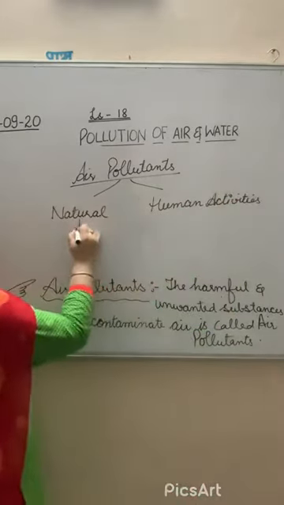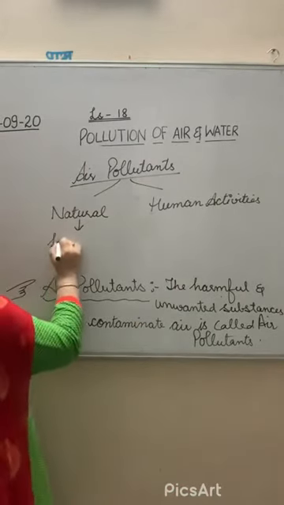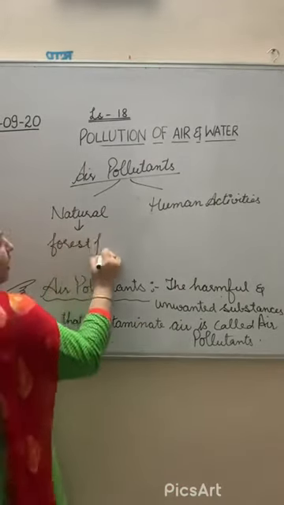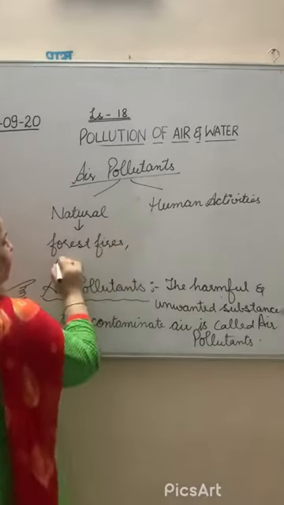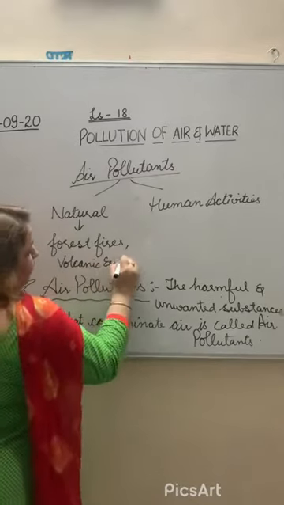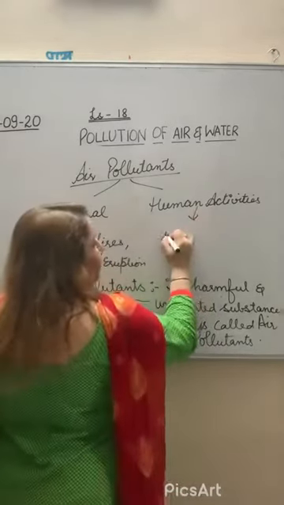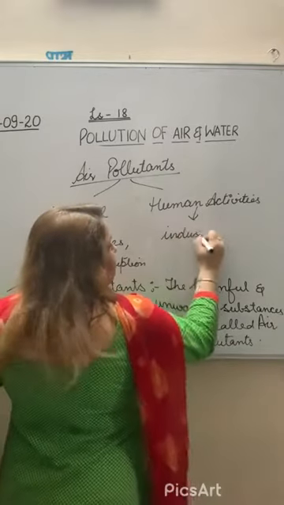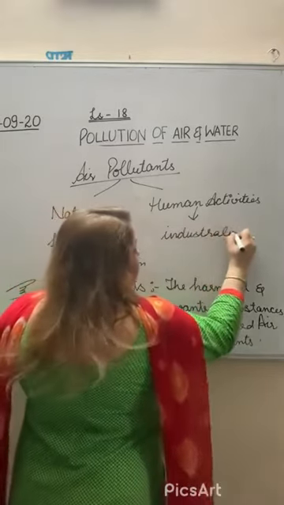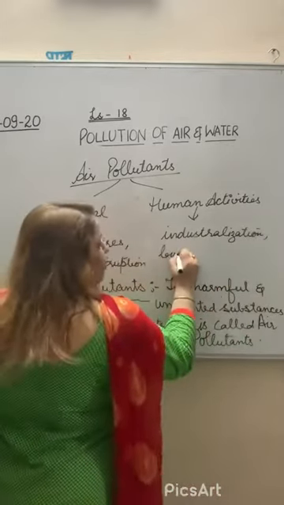In natural ways, air pollutants increase through forest fires, which increase smoke and dust, and volcanic eruptions. And human activities like industrialization, and burning of fossil fuels.